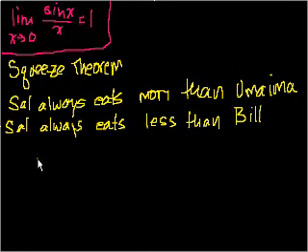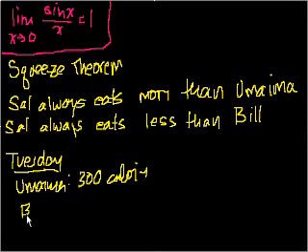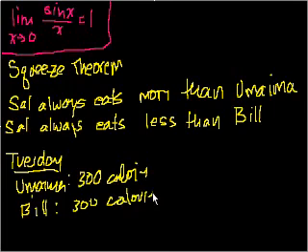Now, if I were to tell you that on Tuesday, Umama ate 300 calories, and on Tuesday, Bill ate 300 calories. So my question to you is, how many calories did Sal eat, or did I eat on Tuesday? Well, I always eat more than or equal to Umama, and I always eat less than or equal to Bill. So then on Tuesday, I must have eaten 300 calories.